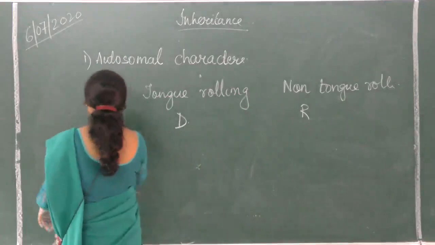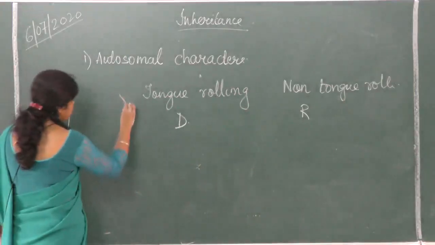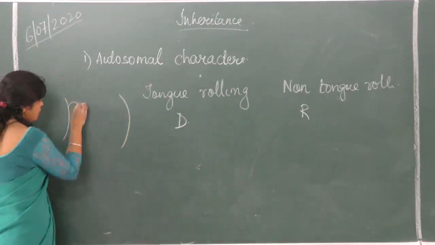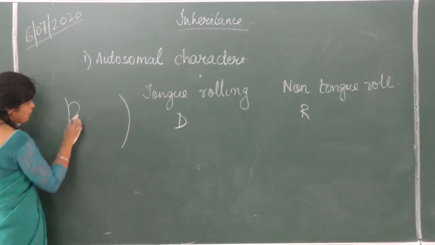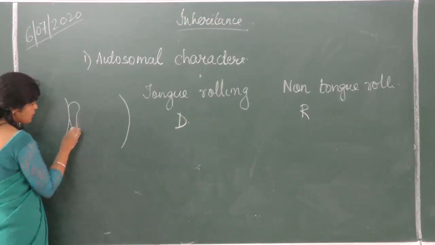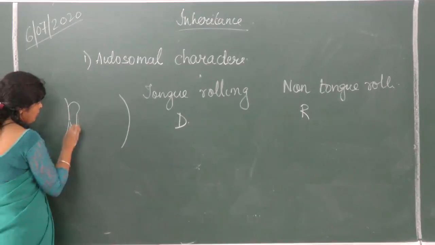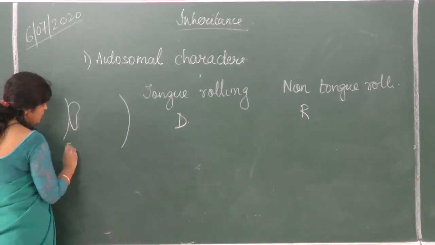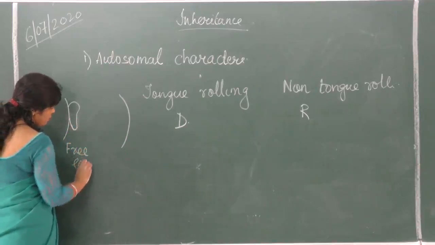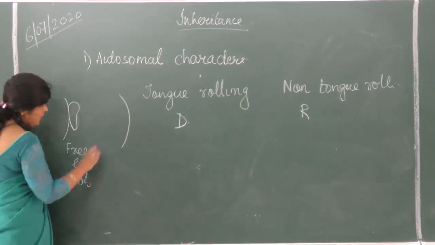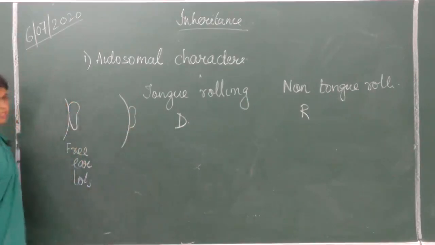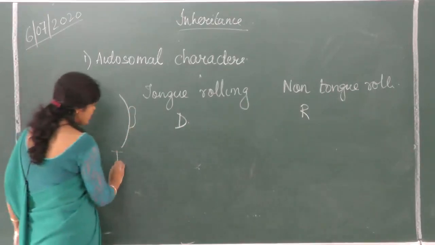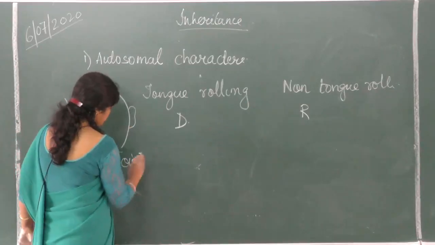Same way, earlobes. Is it clear? You will find two types of earlobes. First kind of earlobe is like this. This part is called lobe. This kind of earlobe is called free earlobe. And in some people you will find the earlobe is attached like this. This is called joint earlobe.